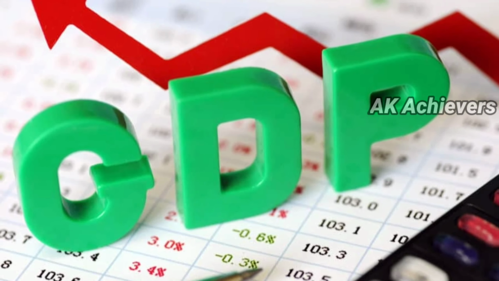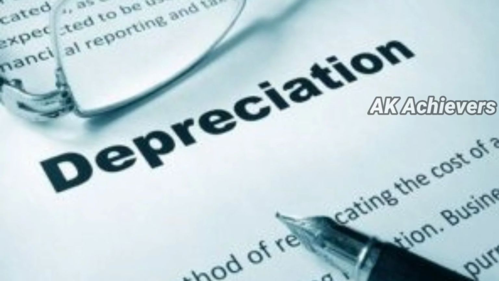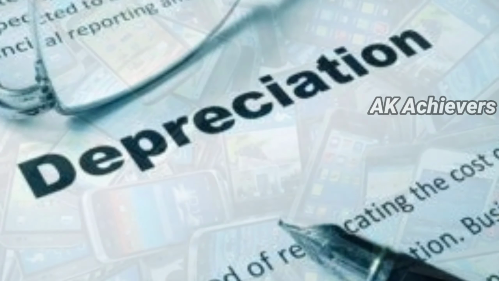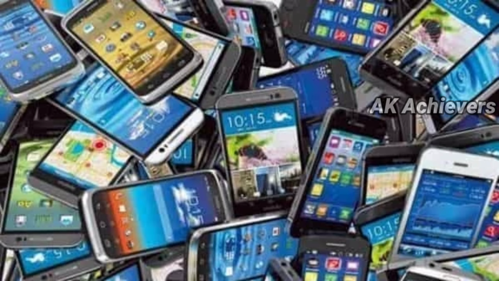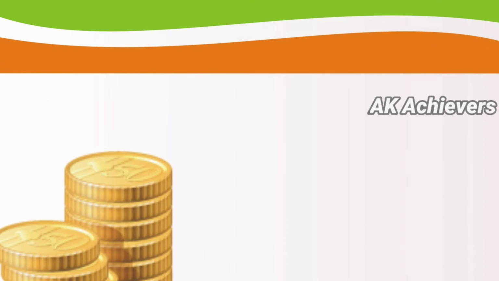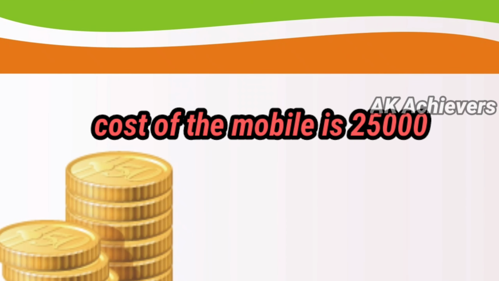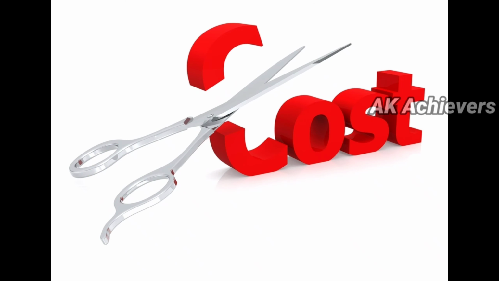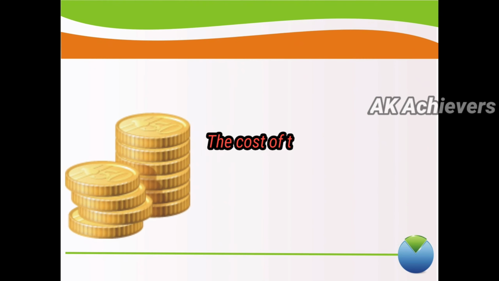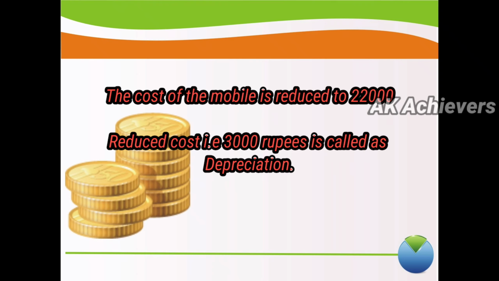What is depreciation? A fall in the value of fixed assets due to some reasons is called depreciation. For example, you bought a mobile before lockdown which cost you 25,000. After lockdown, due to lack of demand, that mobile's cost reduced to 22,000. So the reduction of the asset is 3,000. This 3,000 rupees is called depreciation.